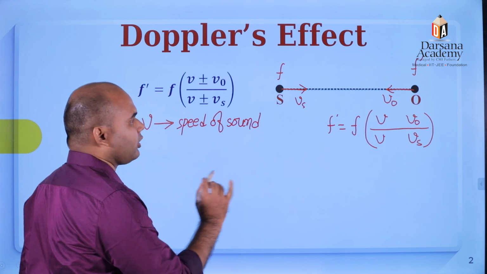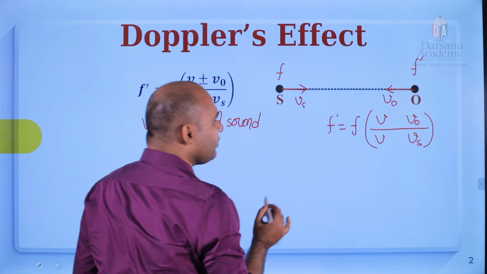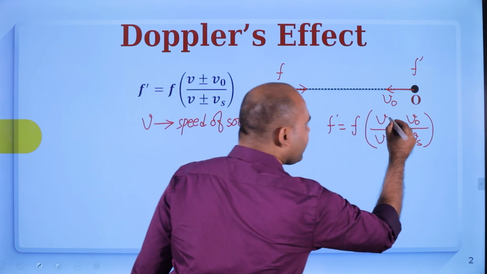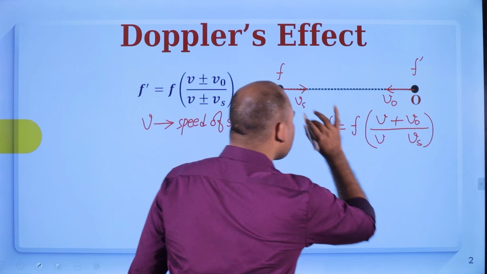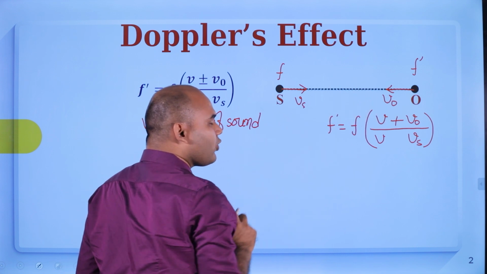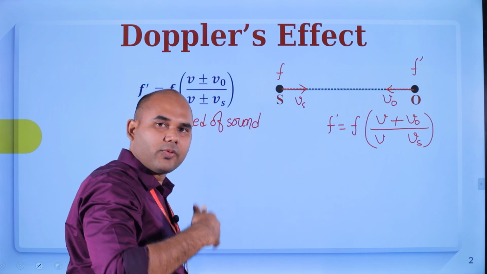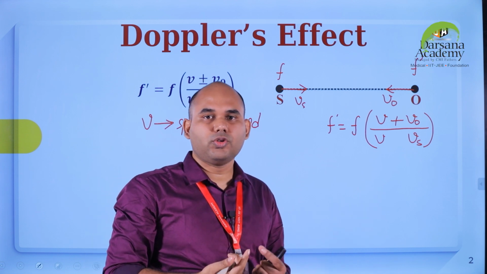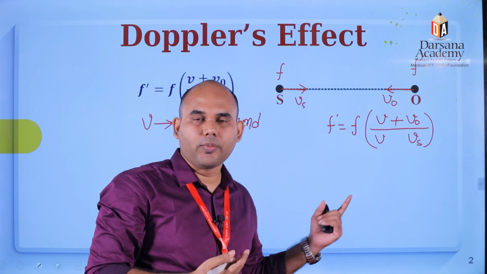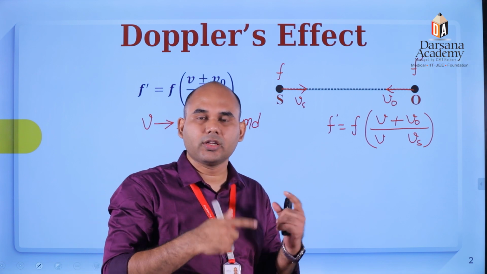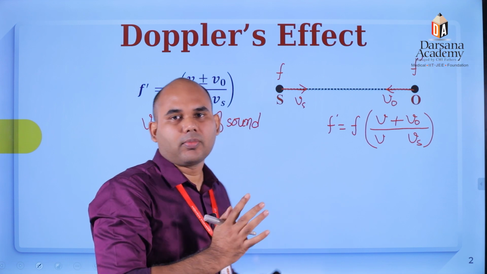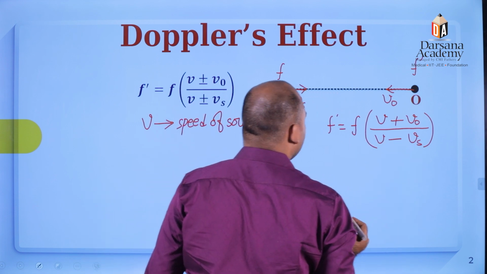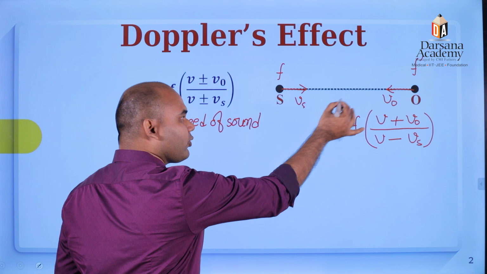Apply here. The observer is moving towards the source, so the frequency will increase, which means we put a plus sign in the numerator. The source is also approaching the observer, so due to the source also the frequency will increase. So the denominator should be lesser, meaning we put a minus sign in the denominator. So don't remember plus minus plus minus by rote; apply the concept. Clear? Due to both, the frequency is increasing.